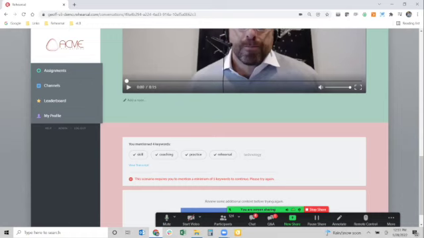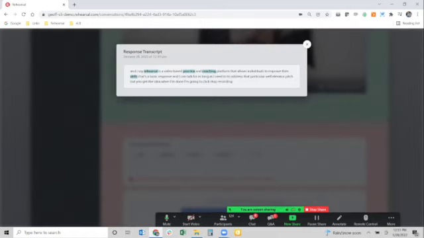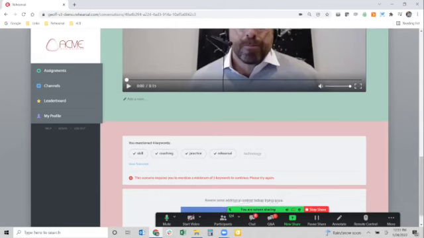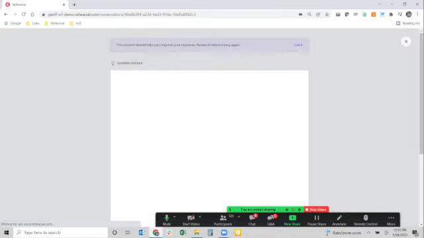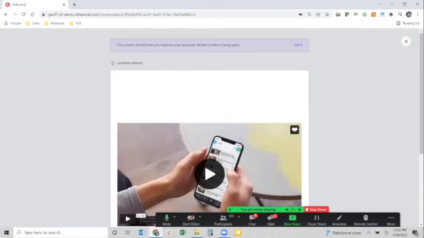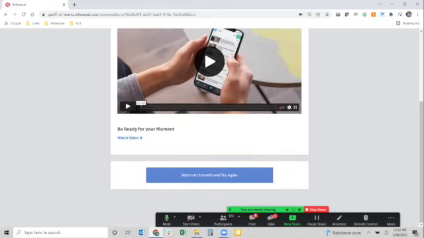So I can view my transcript to see exactly what I said and how I said it and see where those keywords are. But I also know that I didn't say all the keywords. And so the system is not going to allow me to continue forward until I am able to say all 5 keywords. But because I didn't capture a successful response here, the system knows that, and they're going to take me to some remedial content, some ways for me to learn more about this topic because I didn't say all 5 keywords. So I can go to a learning module. That learning module can be a video, a document. It can be an e-learning course in your LMS, for example. Whatever that is, the individual can go consume additional content.